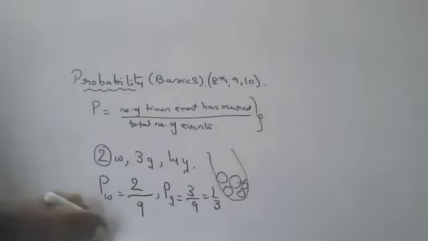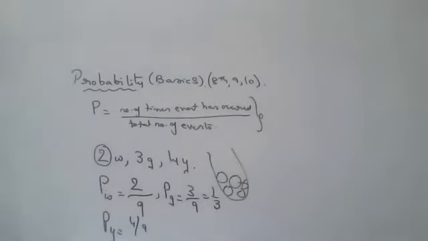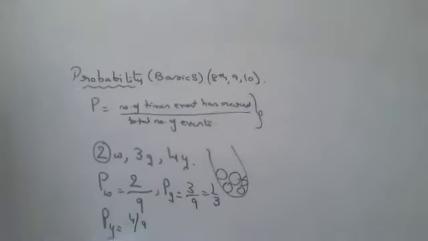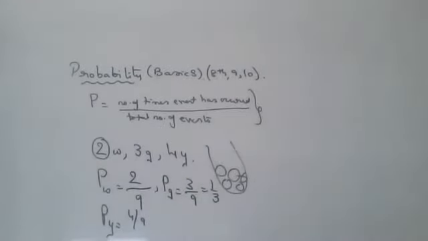Can anyone say what is the probability of a yellow ball? 4 by 9. Probability of a yellow ball is 4 by 9. Probability of a yellow ball is how much, children? 4 by 9. Okay, mute your devices now.